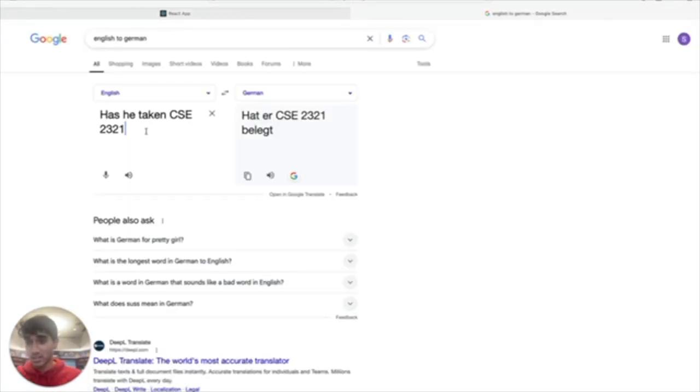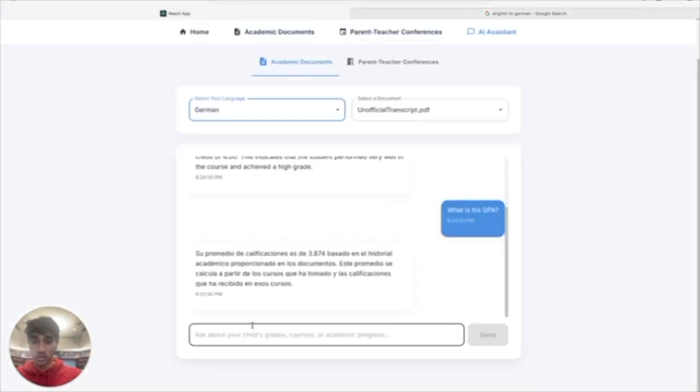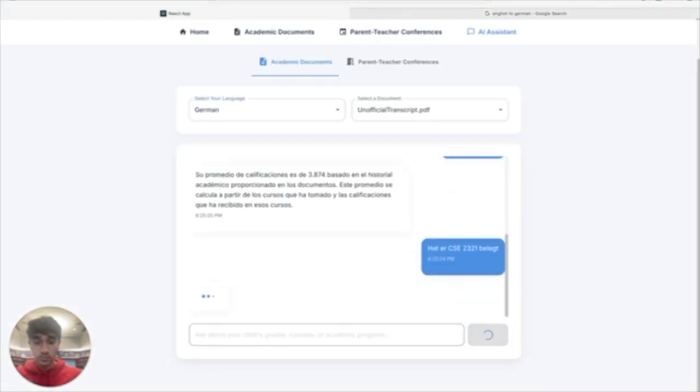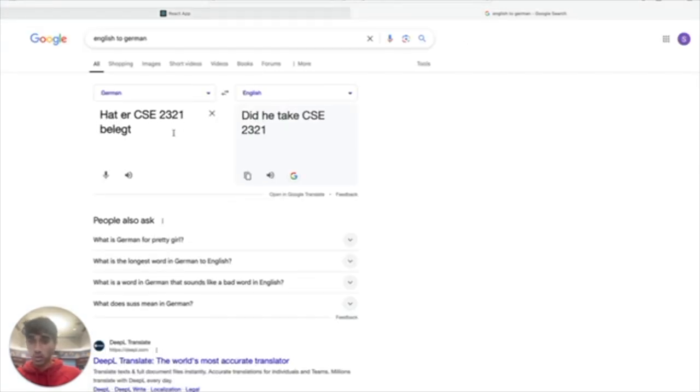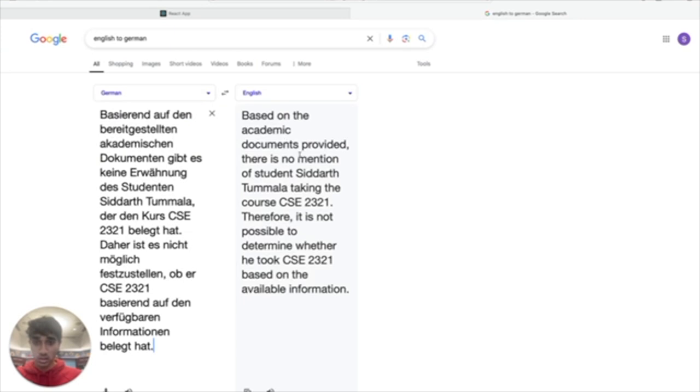Has he taken CSE 2321? And we'll get this in German and hope to receive a response in German as well. So we get a response back in German, and let's just make sure that this is correct. Let's go back, translate this back into English. And yes, this is correct. I have not taken 2321 at this point in time.